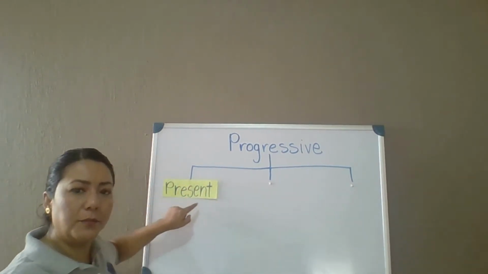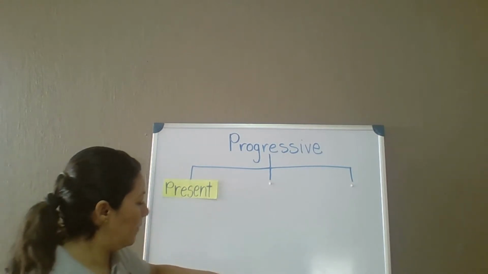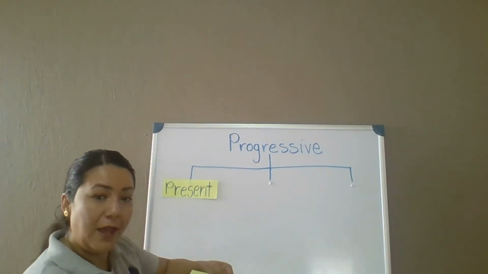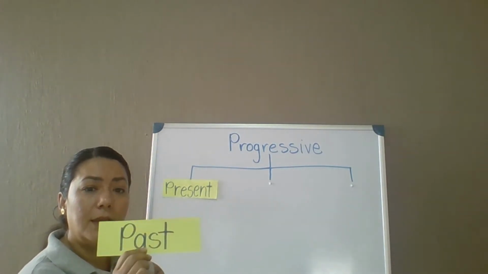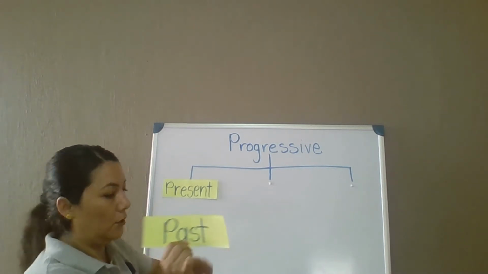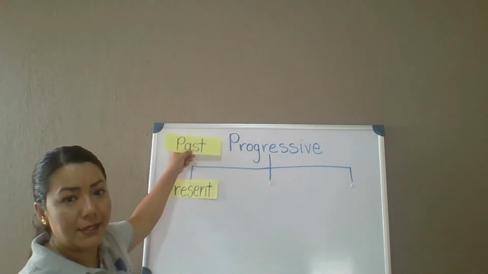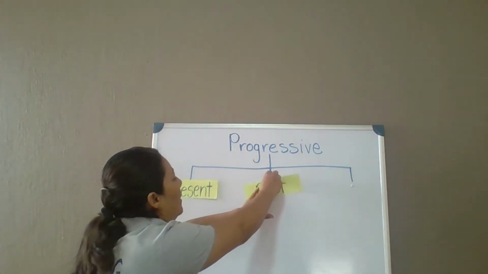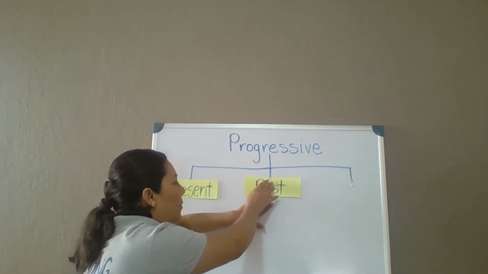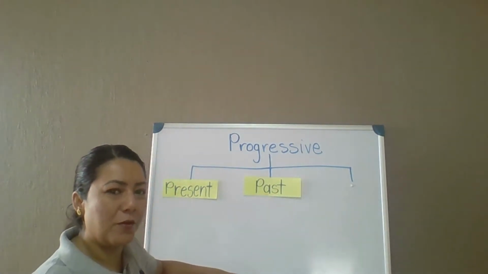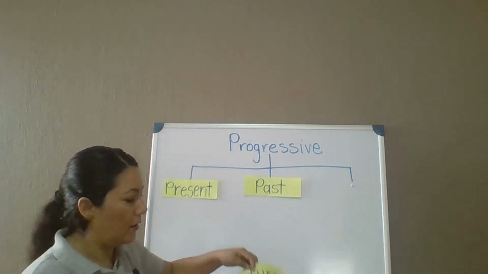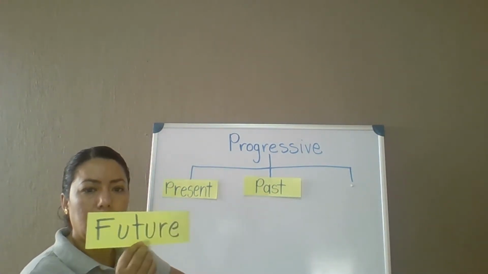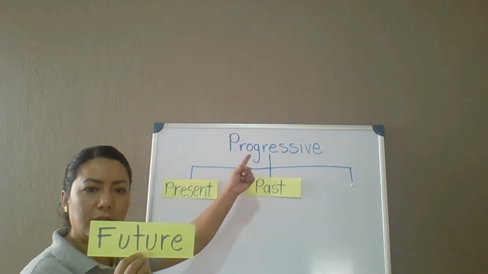But present has a brother, a brother who is the past. So it is past progressive. How interesting. Past progressive. And the other brother, because there's another brother, that is the future progressive.